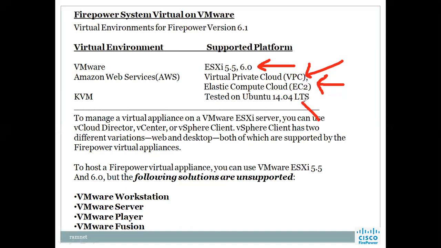KVM, we tested it on the Ubuntu boxes. You can test it on the normal Red Hat platform also, not a problem. KVM means kernel virtual machines. So virtually you would like to install it. Virtual appliance you would like to install it.